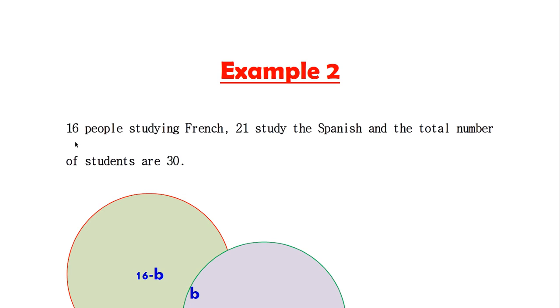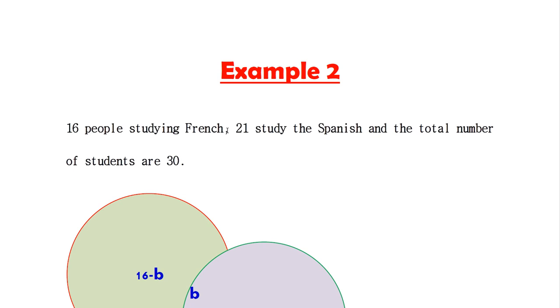If we add these two numbers, A plus B, we get 37, but the total number of students is 30. So if we add the students in the French class, 16, and in the Spanish class, 21, it means there is something common. 7 students are studying both French and Spanish.